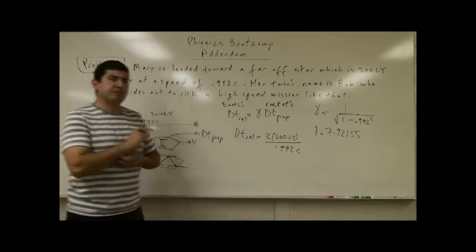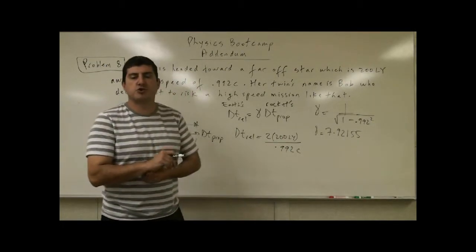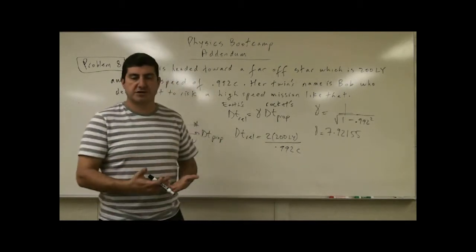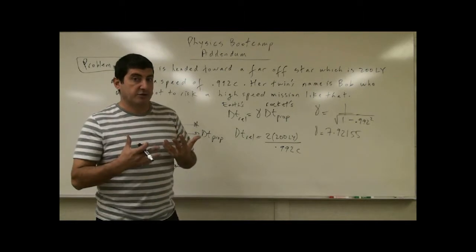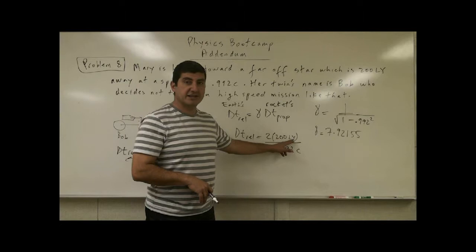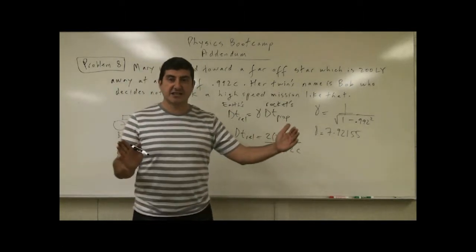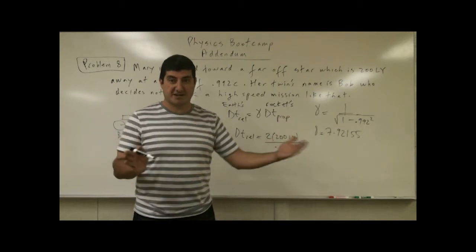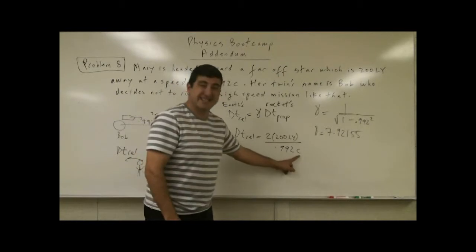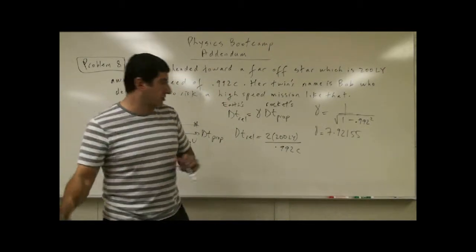Now some people, when they're doing these kinds of problems, think that they have to change light years to units of meters, and then change the speed of light to units of meters. But you have to remember that a light year is already defined as the distance that light travels in 1 year, right? So it already has c built in. So this actually cancels this, and it gives you units of years.